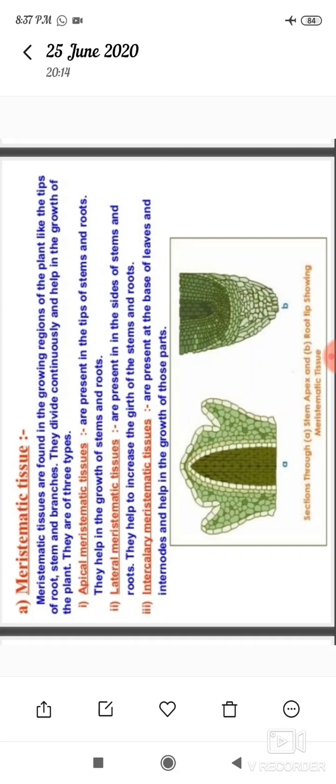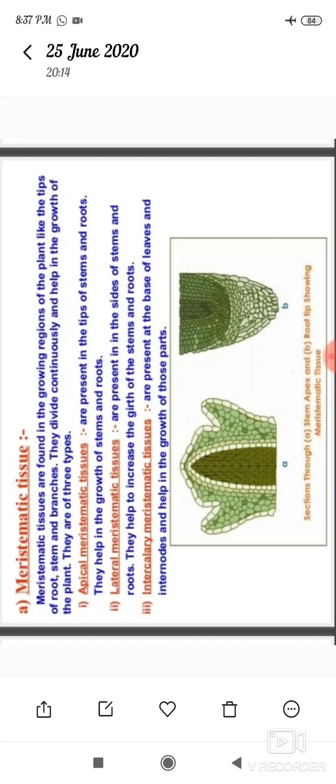Lateral meristematic tissue. Lateral meristematic tissues are present in the sides of stems and roots. They help to increase the girth of the stems and roots.